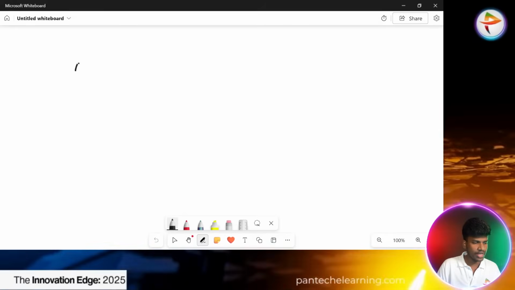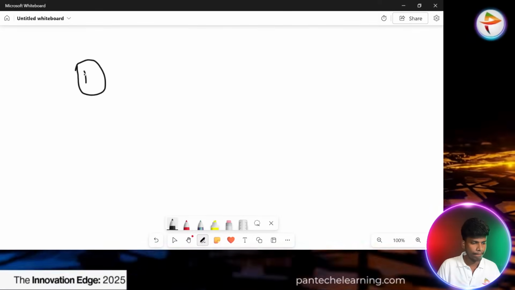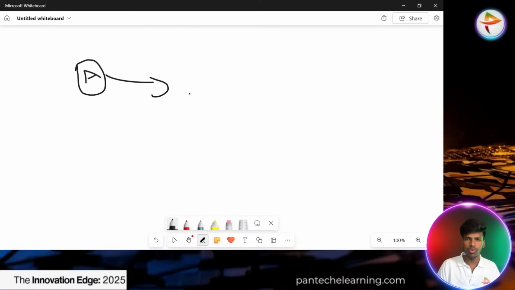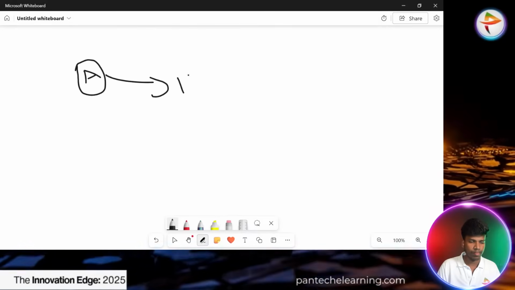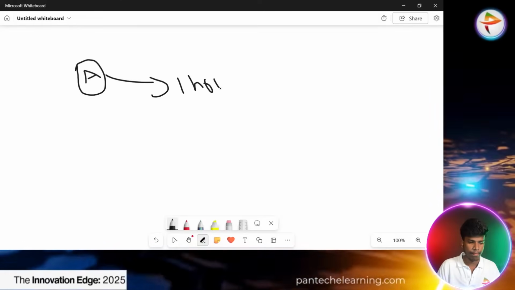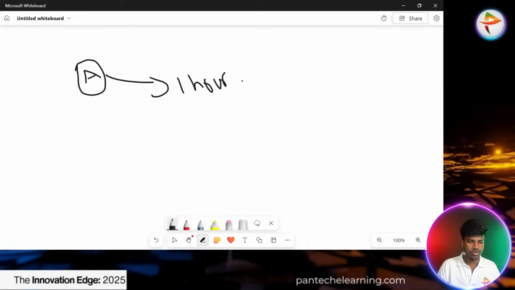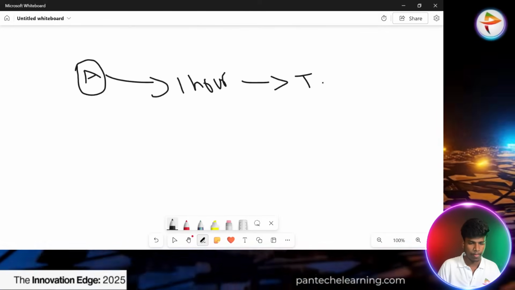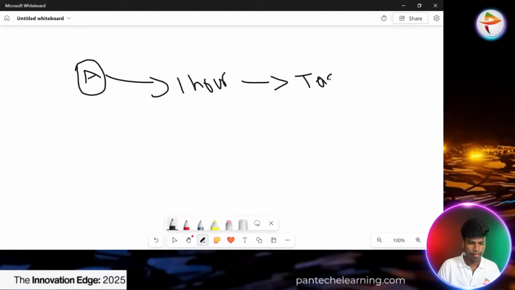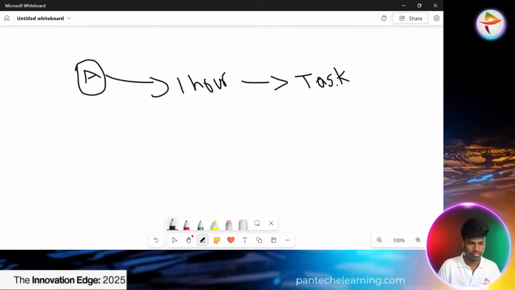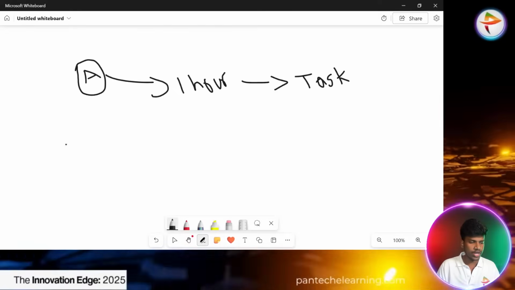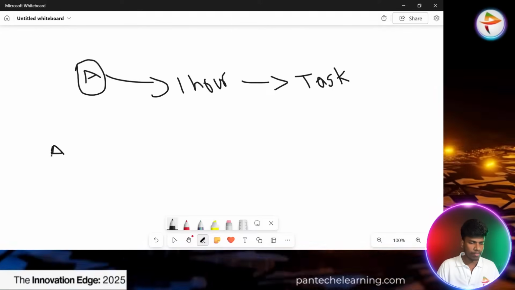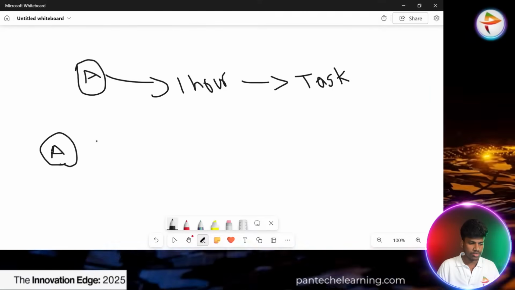Now one single agent is there. It completes one work and takes 1 hour to complete that one particular task. For the same thing with multiple agents, say 3 agents, they take less time to complete that work.